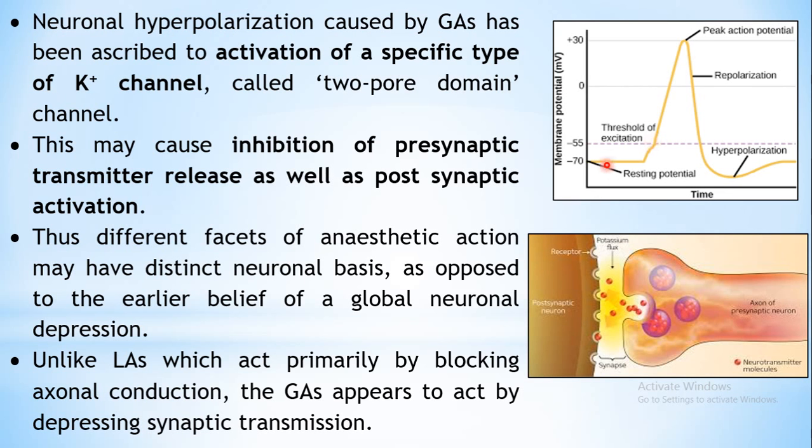Certain ion channels open, it goes towards the positive end, and once the threshold is crossed, it results in the depolarization phase, mainly produced due to the opening of sodium ion channels. After this, repolarization takes place, that is potassium ion channels open and the potential comes back to its resting potential.